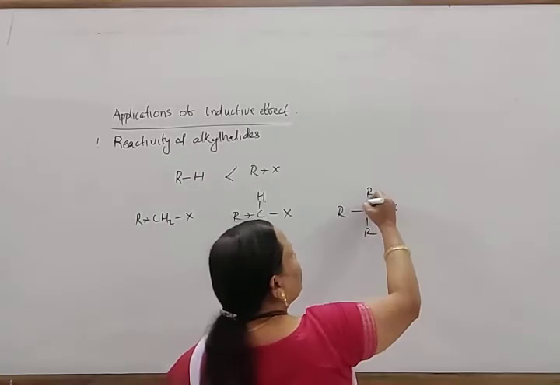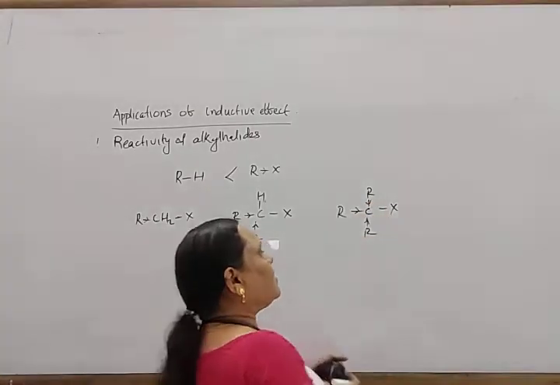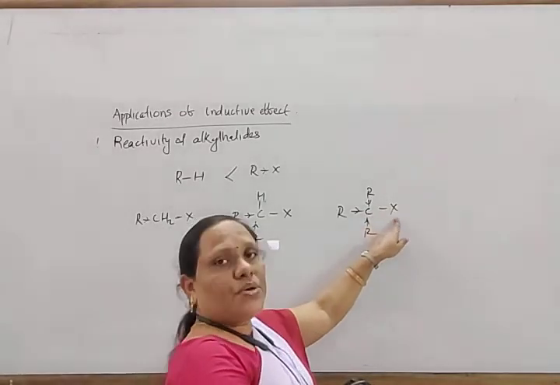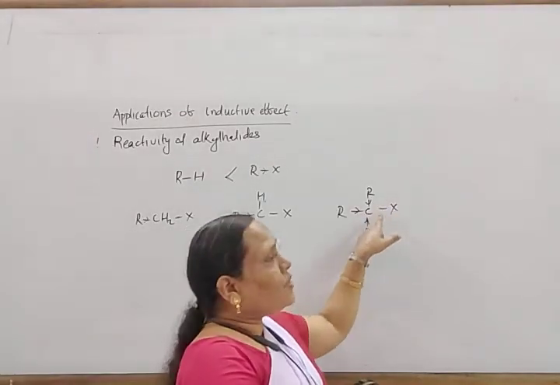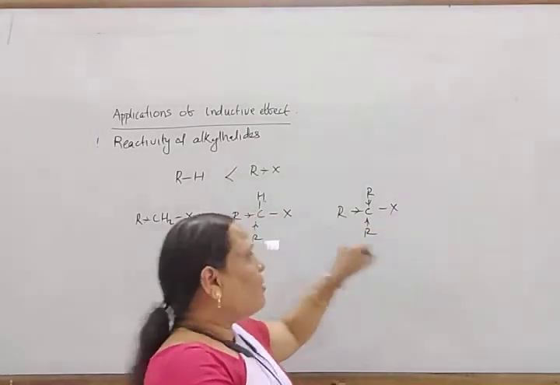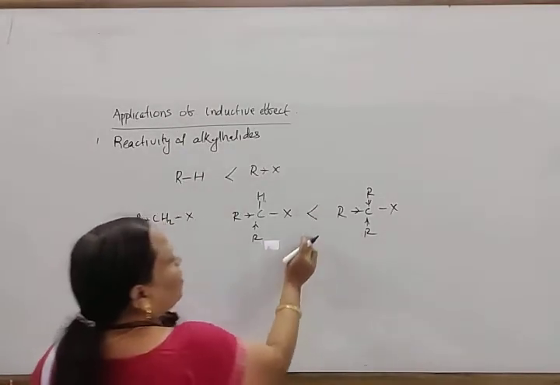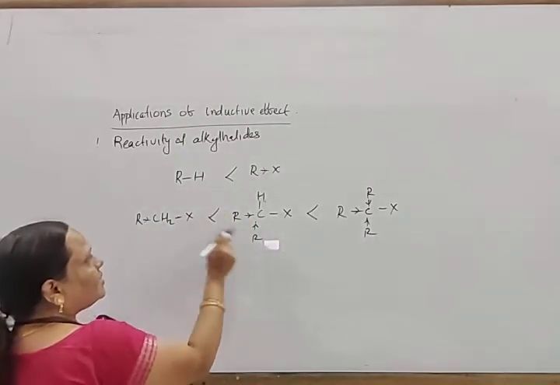And here there are three alkyl groups. They repel electrons towards it, and again this group repels electrons towards it. So this group now withdraws electrons more easily. In this way, this group is more reactive than that.